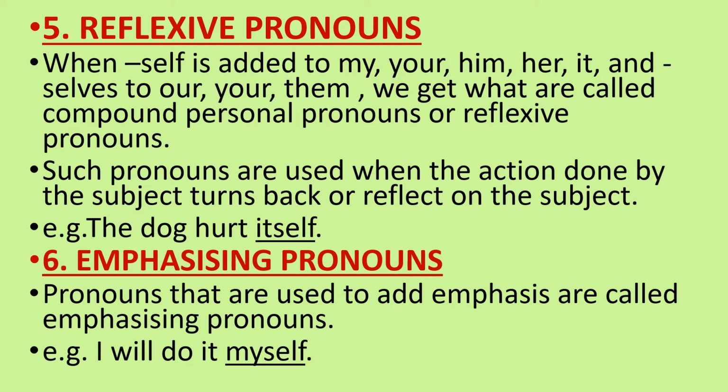For example, the dog hurt itself. Now you can understand with another thing also. If I remove the reflexive pronoun from the sentence, the meaning of the sentence will change. See, the dog hurt itself. If I remove itself, the sentence will be the dog hurt. Whom did the dog hurt? So the sentence meaning is changed. That's why itself is a reflexive pronoun.